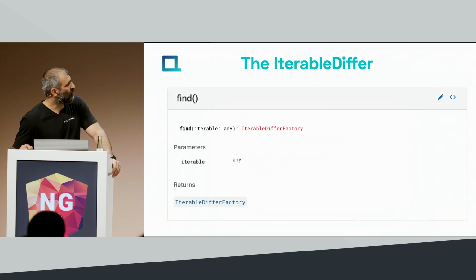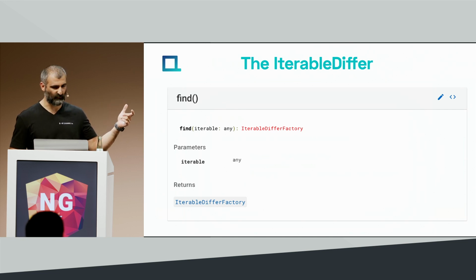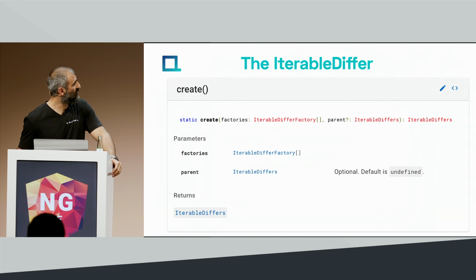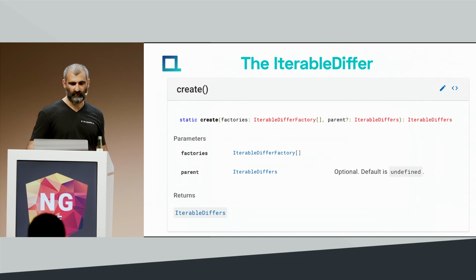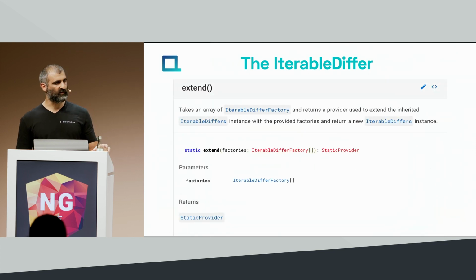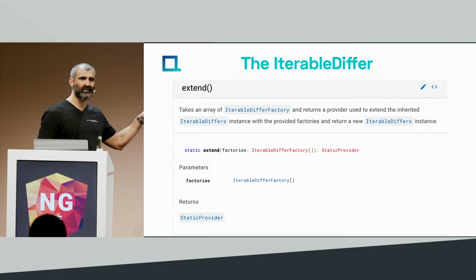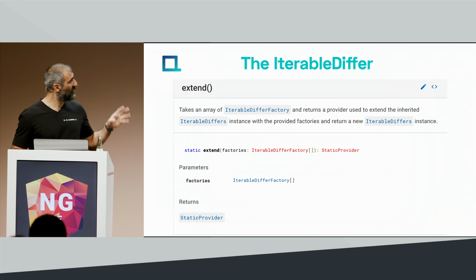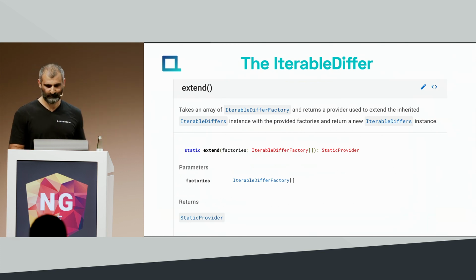Now, this provider class has a few methods. The first one is find, where you give the iterable object itself and it returns the factory. The other one is create, which takes the factory and returns the iterable defers. And the other one is a static method called extend. It's really rarely used. I will just give an example of a use case for it, but it's better to know it.